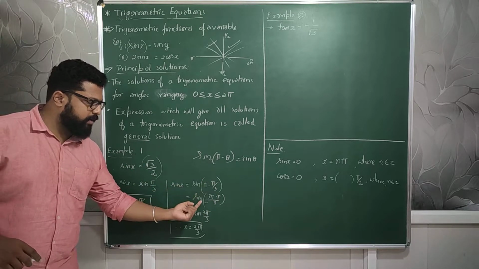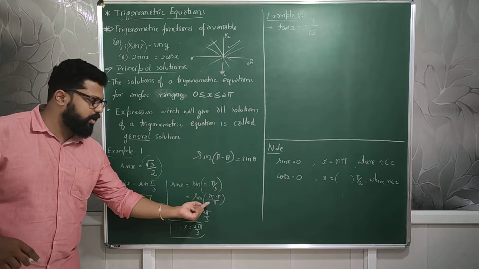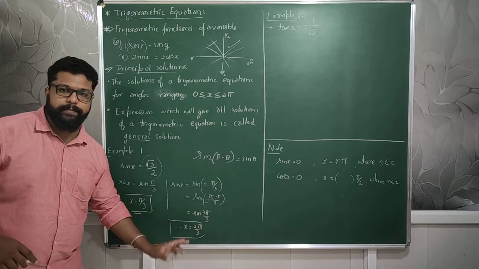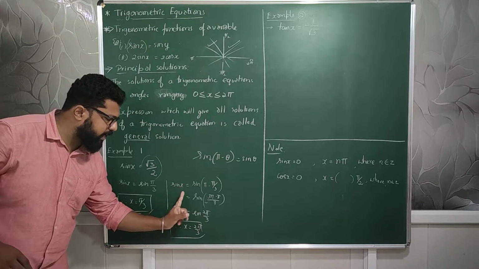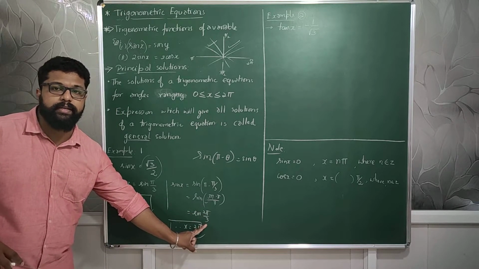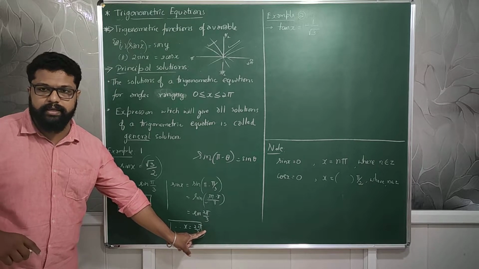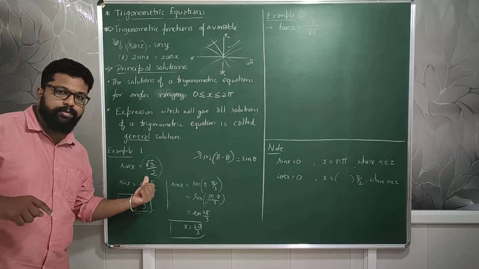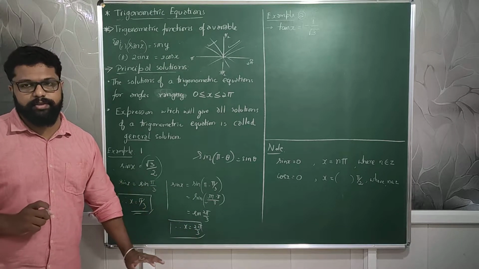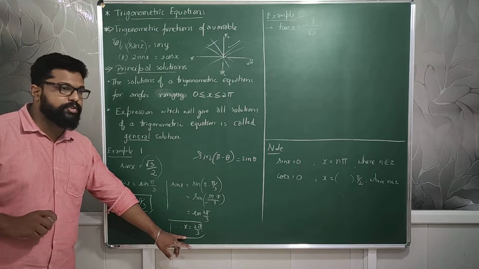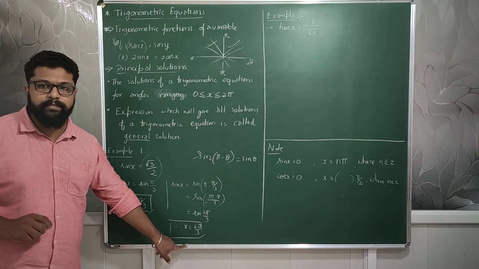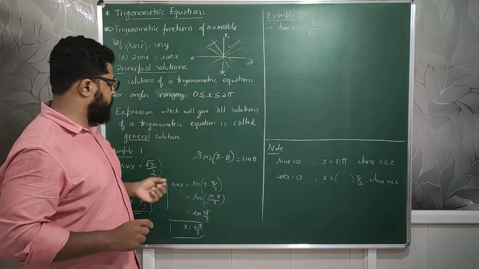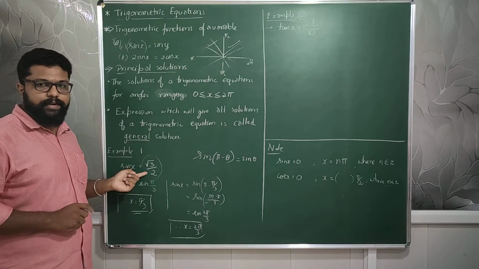After that, I will take the LCM of 3 and 3 pi minus pi. It will become 2 pi by 3. Then I understood that x has another value, 2 pi by 3. 2 pi by 3 is 120 degrees. Correct or not? So 60 degrees has the value root 3 by 2, and 120 degrees also has root 3 by 2. So I have another solution for x, that is 2 pi by 3. We have found two angles for which this value will be satisfied.